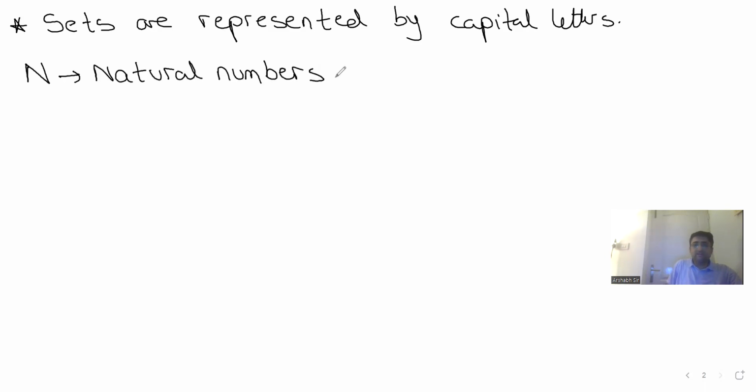Now, guys, can anyone tell me, whenever we write a set, we always use flower brackets. Okay? All right. Can anyone tell me what are natural numbers? So 1, 2, 3, 4, and so on. Yes. So dot, dot, dot. Exactly. Guys, whenever you're representing a set, capital letter in flower brackets. No other bracket. Okay? Because every bracket in maths has a meaning. I'll show you what the other brackets mean. Okay. Next.